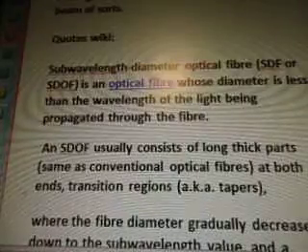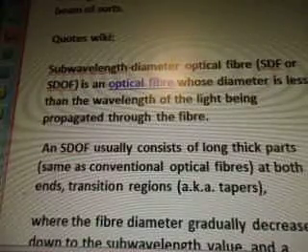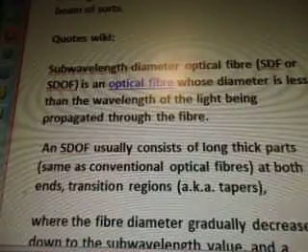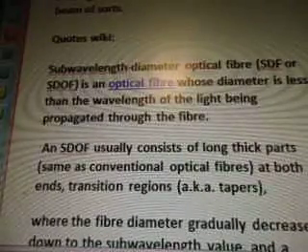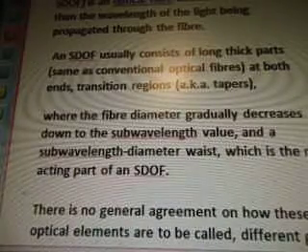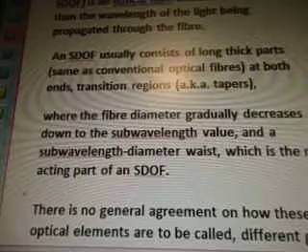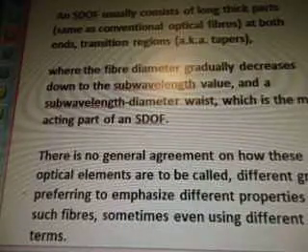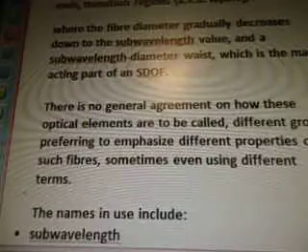Quotes from wiki. Subwavelength diameter optical fiber, SDF or SDOF, is an optical fiber whose diameter is less than the wavelength of the light being propagated through the fiber. An SDOF usually consists of long, thick parts, same as conventional optical fibers, at both ends; transition regions, aka tapers, where the fiber diameter gradually decreases down to subwavelength value; and a subwavelength diameter waist, which is the main acting